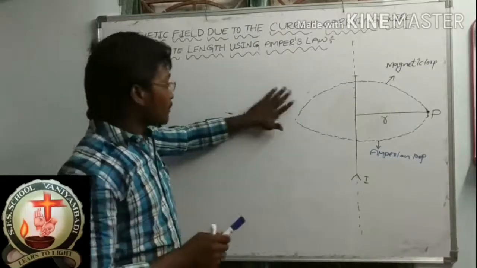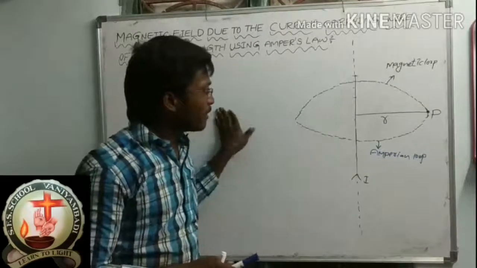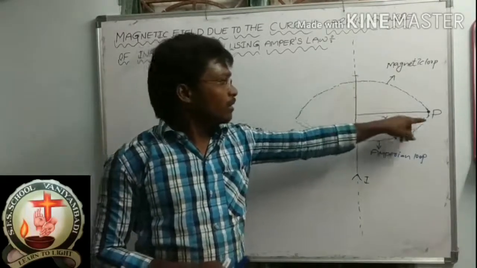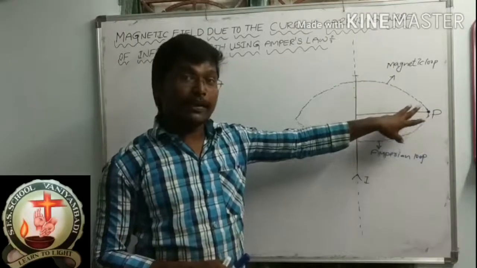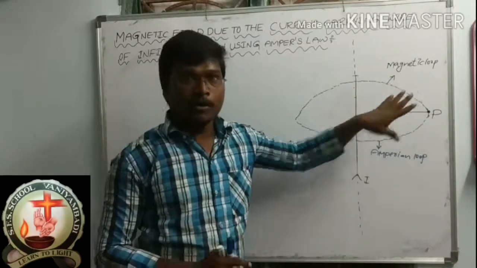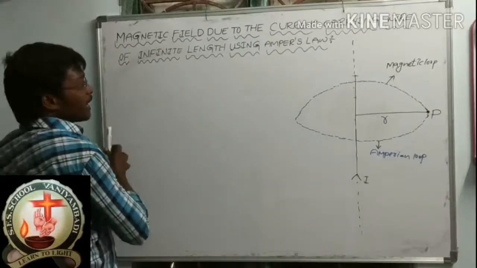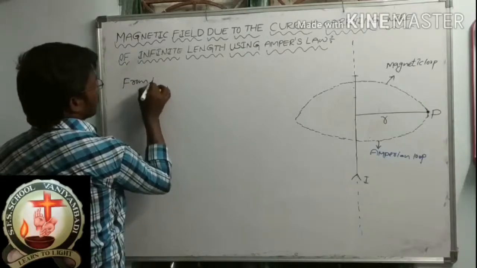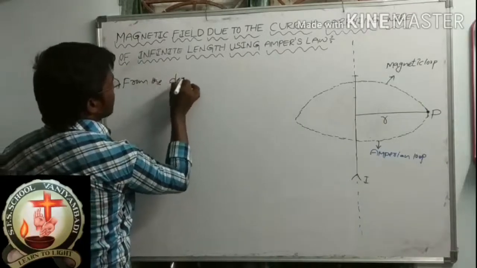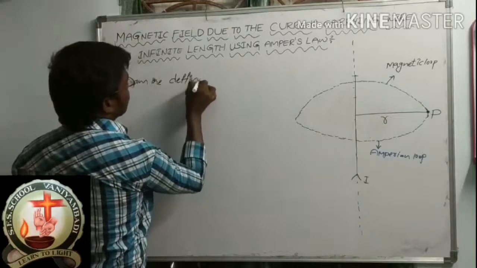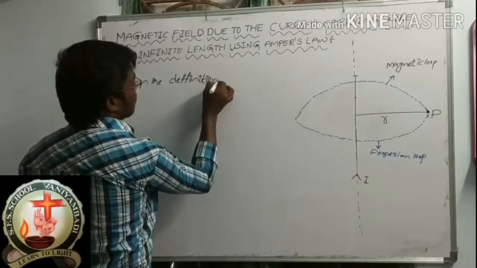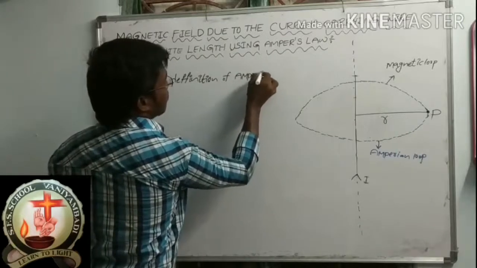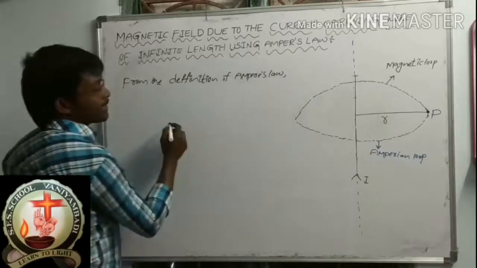So here you are using Ampere's law, so you took the Amperian loop. From the definition of Ampere's law, what is the definition?